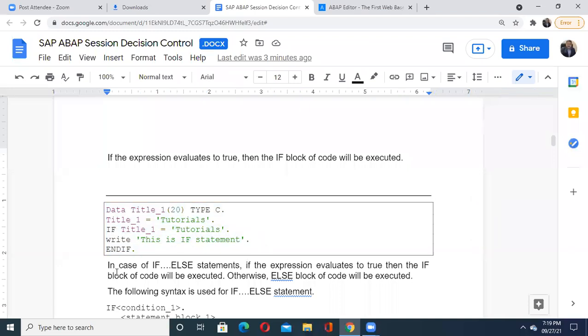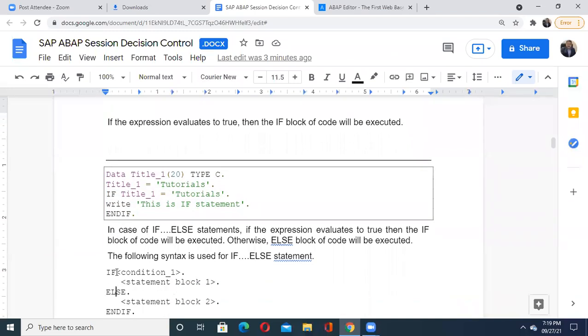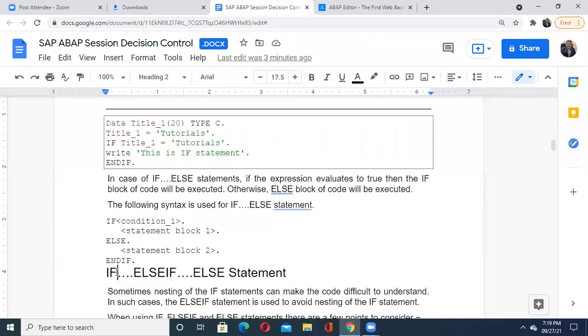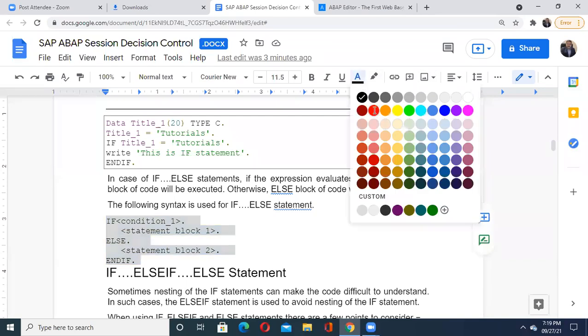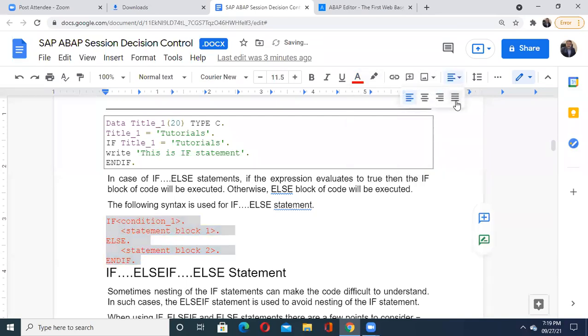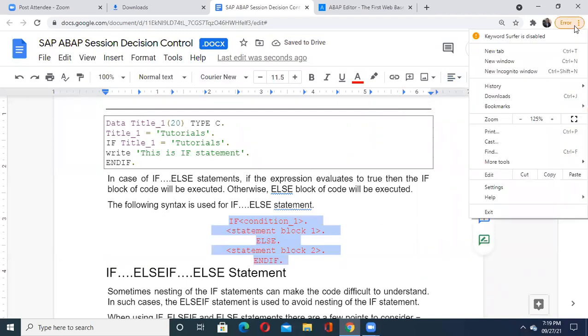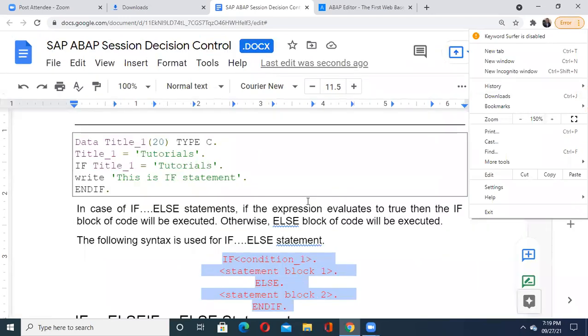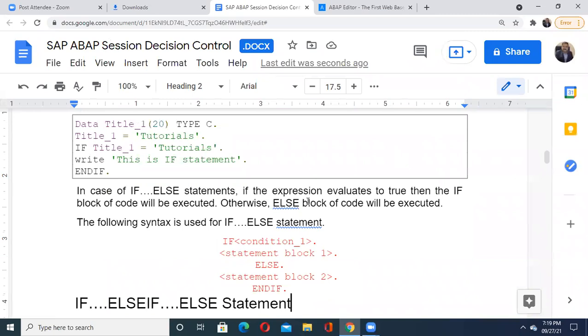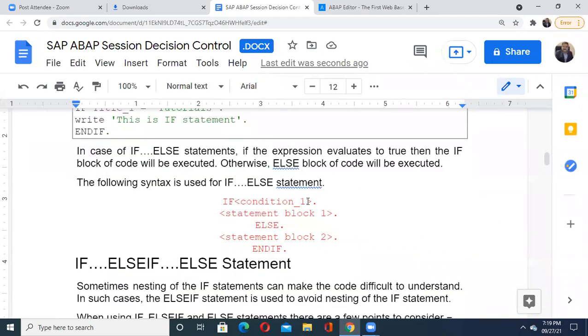Then in case of if else, what will happen? Along with your if, we are going to write an else block there. When I'm talking about this if else, its syntax is like the if else that we studied in other programming languages too. Then I'm just going to put it here in this different color, and let us take it at the center so everyone will be able to see. Hope you will be able to see my screen. I'll increase the zoom. See, if condition, statements, else, then statement block 2 and end if.